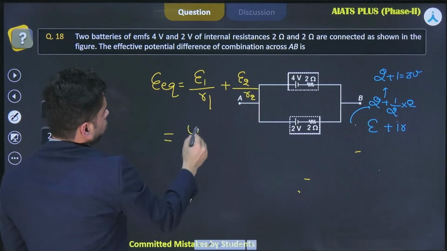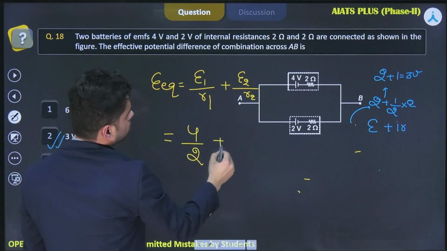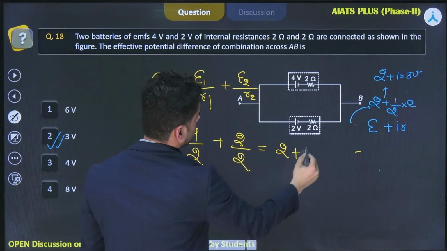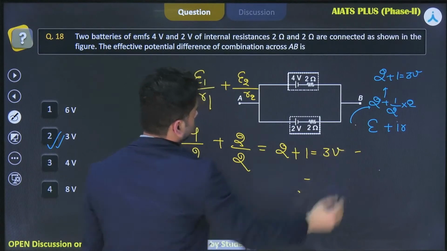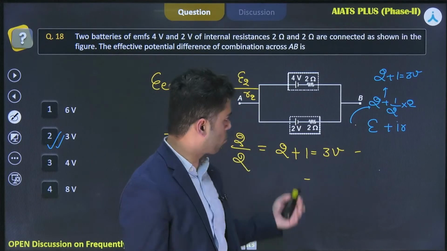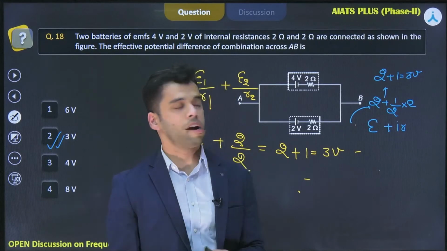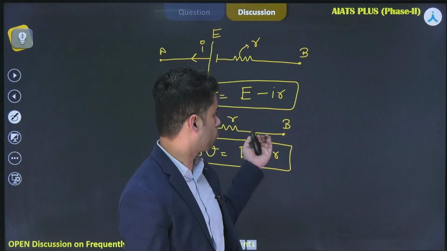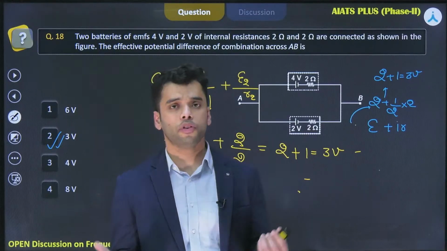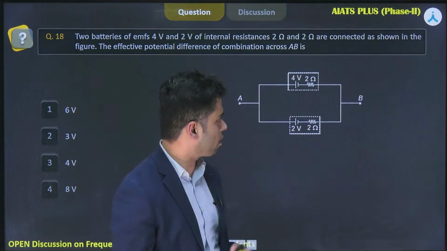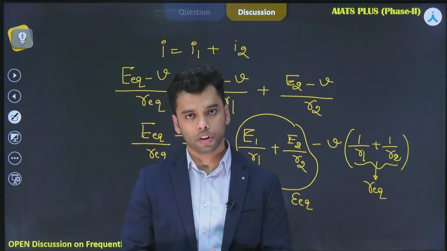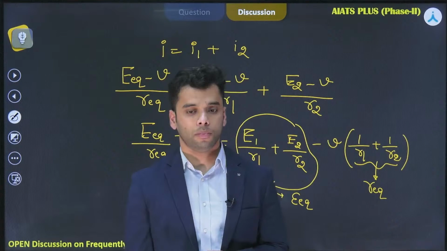So E1 is 4 by 2 plus 2 by 2. That is equal to 2 plus 1, that is equal to 3 volt. Right? So that's how you can solve the problems of combination of batteries. Either you go by the standard approach, you can just use the Kirchhoff law, or you can use the concept of equivalent EMF and equivalent internal resistance. Either way, you should remember the formula and you are good to go with such kind of problems, right?